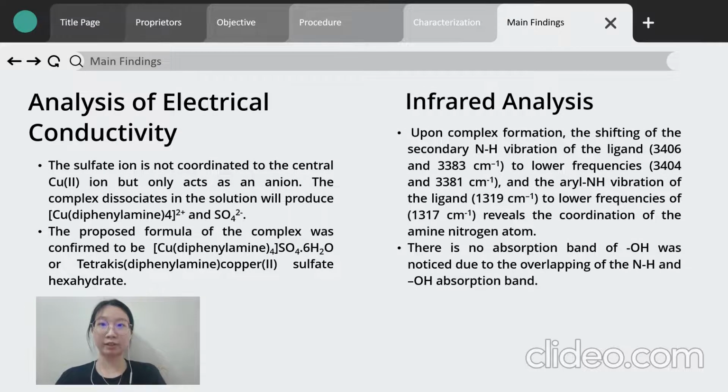For the analysis of electrical conductivity, the sulfate ion is not coordinated to the central copper(II) ion, but only acts as an ion. The complex dissociates in solution to produce ions as shown in the slide. Therefore, the proposed formula of the complex was confirmed to be tetrakis diphenylamine copper(II) sulfate hexahydrate. For the infrared analysis, upon complex formation, there is a shifting of the secondary and aryl NH vibrations from higher to lower frequencies as shown in the slide. This reveals the coordination of the amine nitrogen atom. No absorption band of OH was observed due to the overlapping of the NH and OH absorption bands.